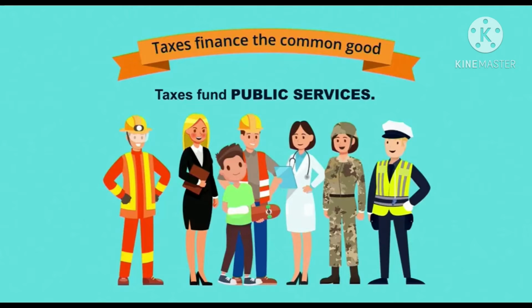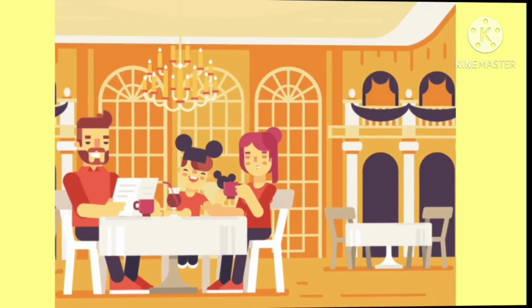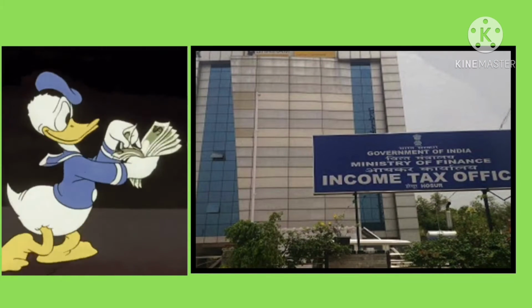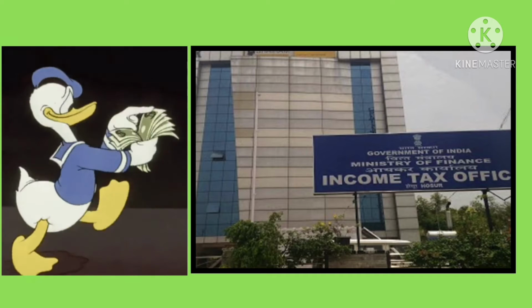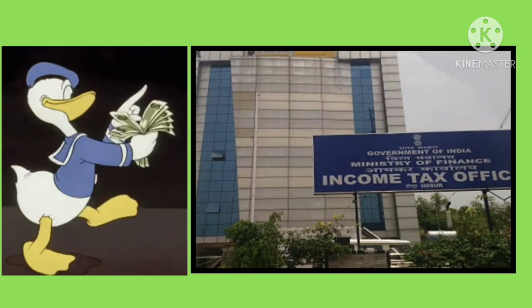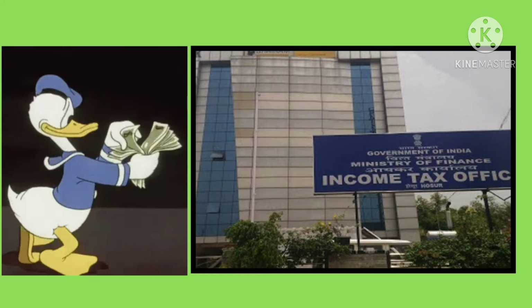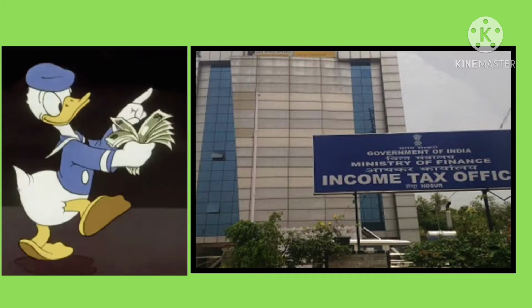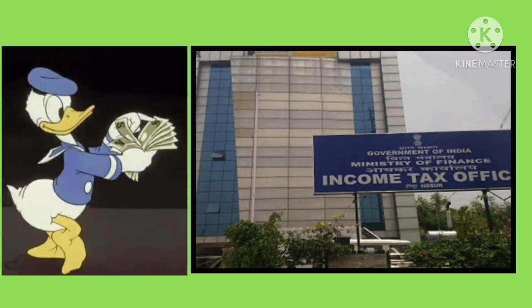to the public. Tax, which is collected in the form of income tax, property tax, professional tax, water tax, etc., is called direct tax, and these are paid to the government directly by the public. But some of the taxes are not paid directly to the government, and these are called indirect tax.